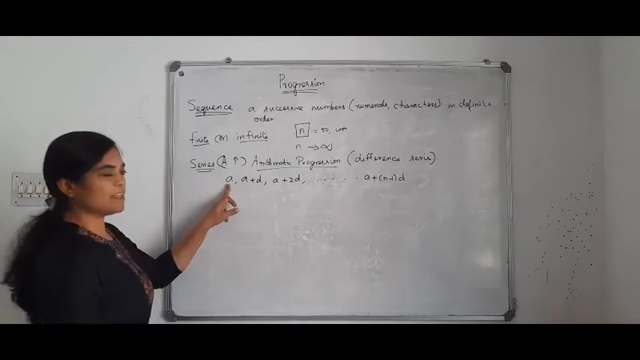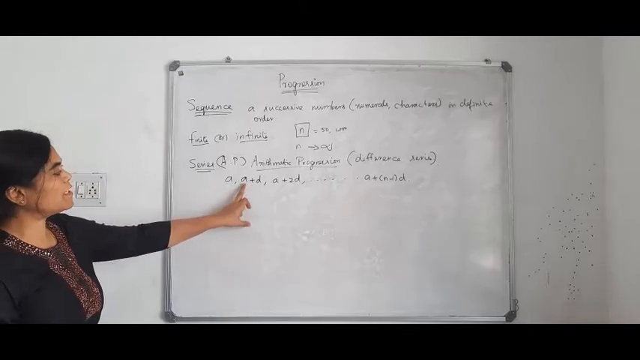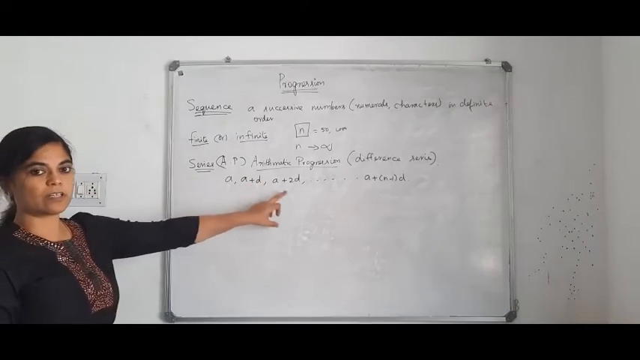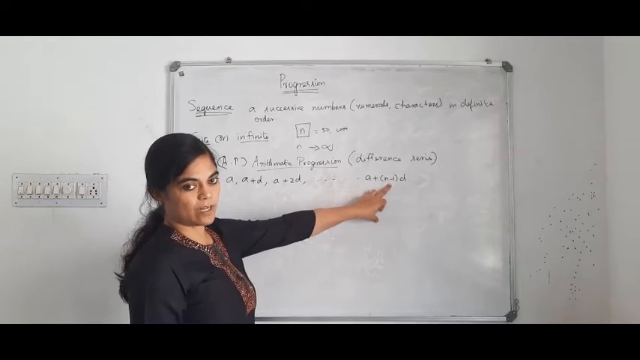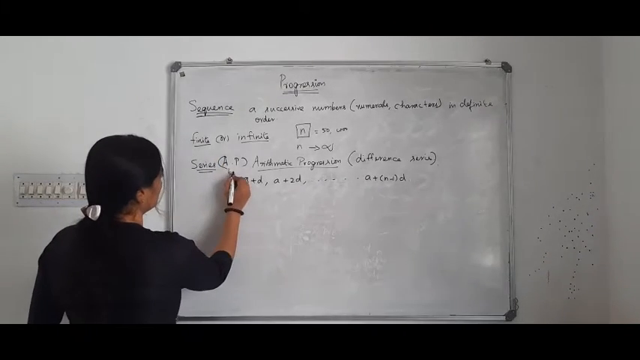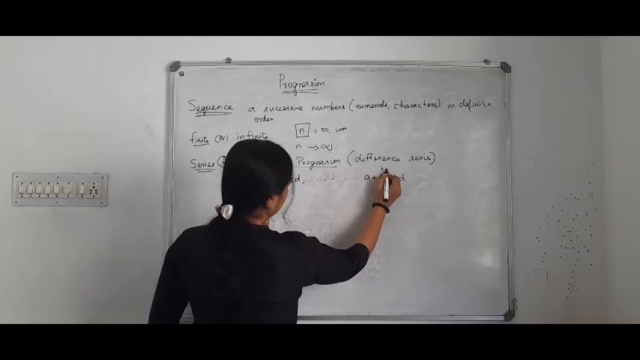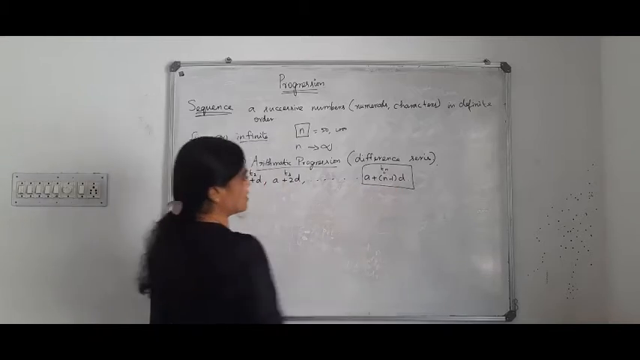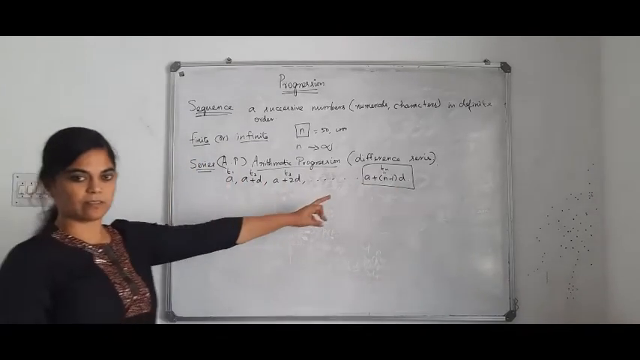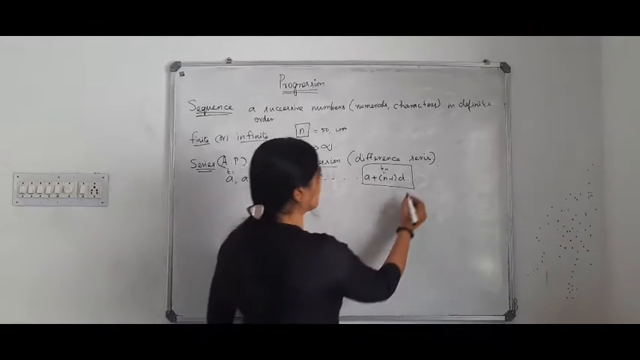So what is the first term here? a. Second term? For the second term it is a plus 1d. For the third term it is a plus 2d. For the nth term it will be a plus (n minus 1) into d. Okay. So T1, let this be the second term, let this be the third term, let this be the nth term. So we can generalize the nth term as an identity or a formula. You have to memorize this general formula. This is nothing but the nth term.